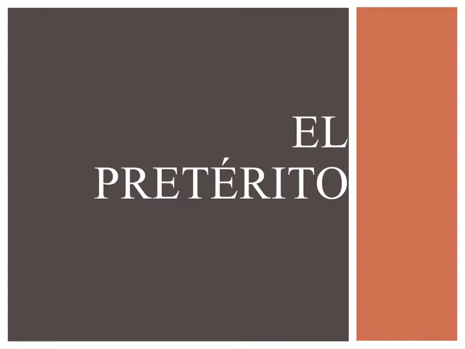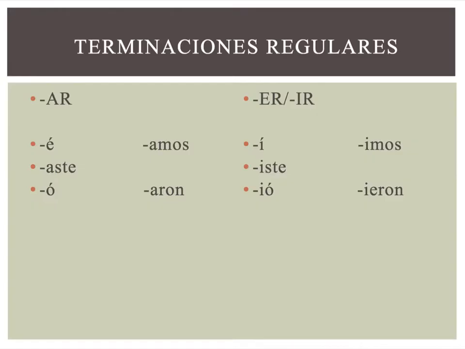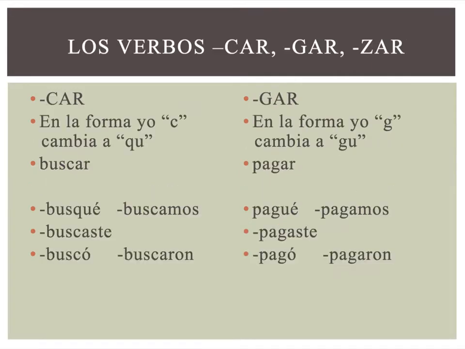Okay, estudiantes, el pretérito. Okay, here's your regular endings, las terminaciones normales, los acentos. Con acento, hasta o con acento. Almorzaron y con acento, iste y o con acento en la o, imos, ieron. Okay, don't forget, cargar, zar. Si el verbo termina en car, that's going to get a C to QU change,